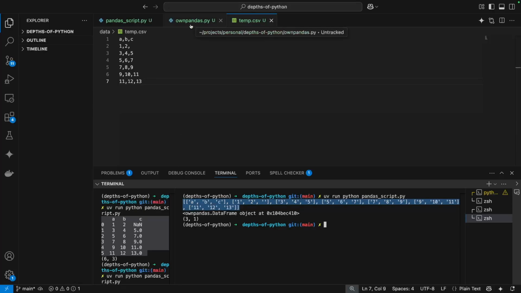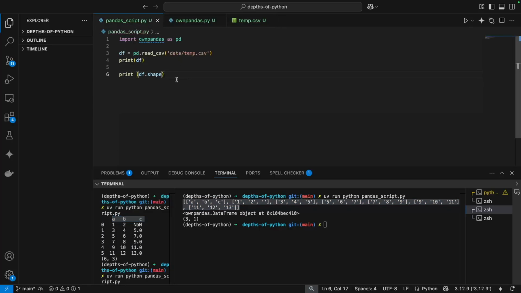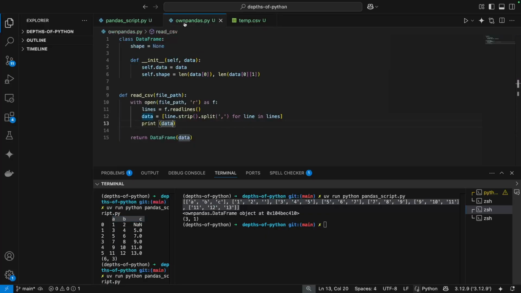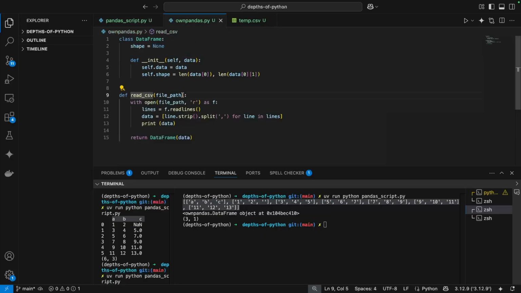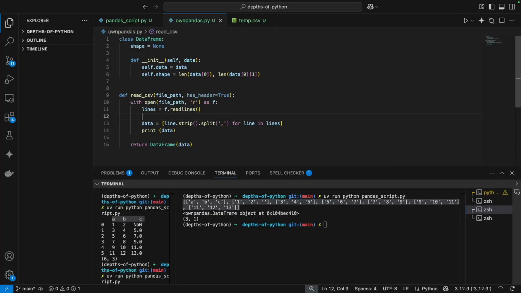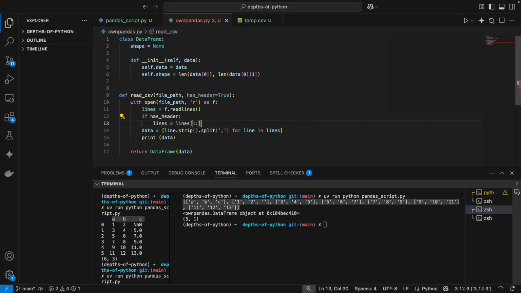One more thing you have to notice is here these are nicely given as headers. So let's also consider that somehow we have to tell the own pandas that there is a header in this file. In the original read_csv, there is a parameter called header or has_header, something like that, which can be set to true by default, which means the first line has to be persisted as the header, right?